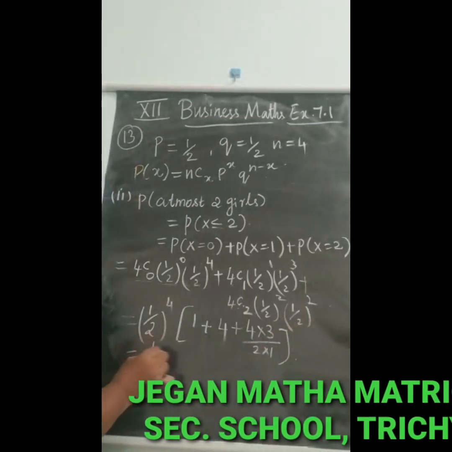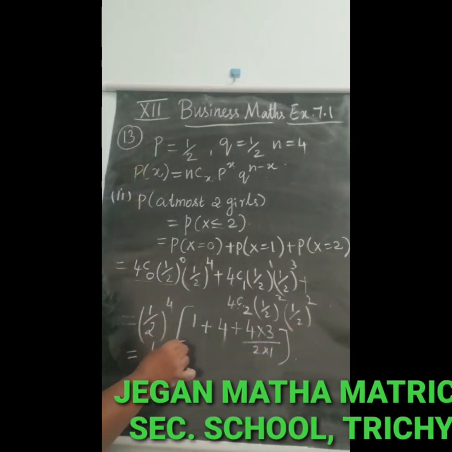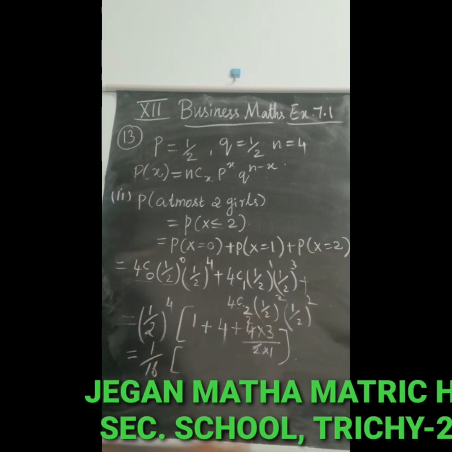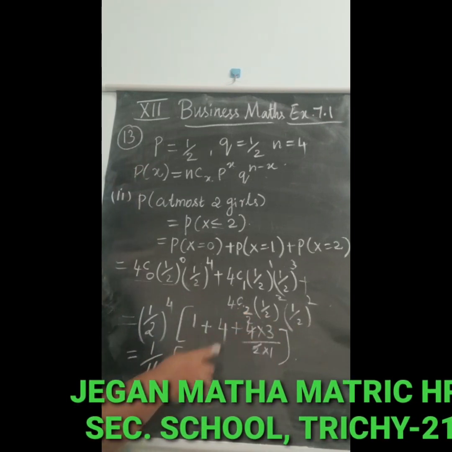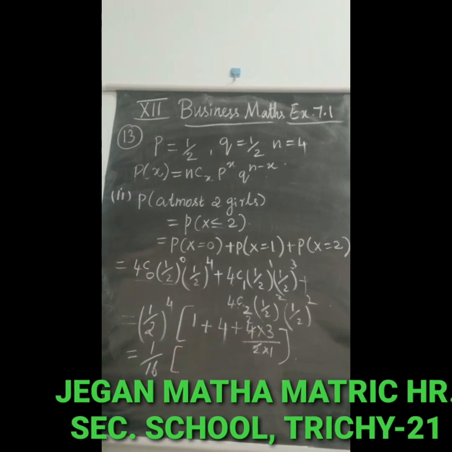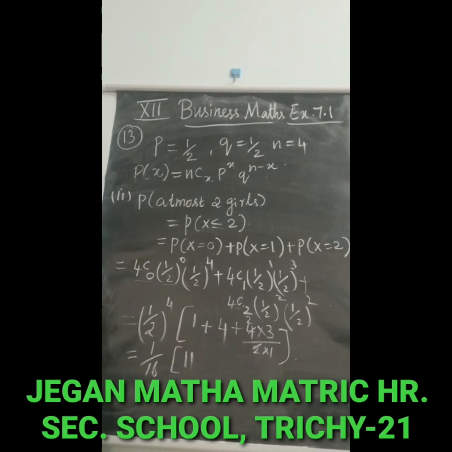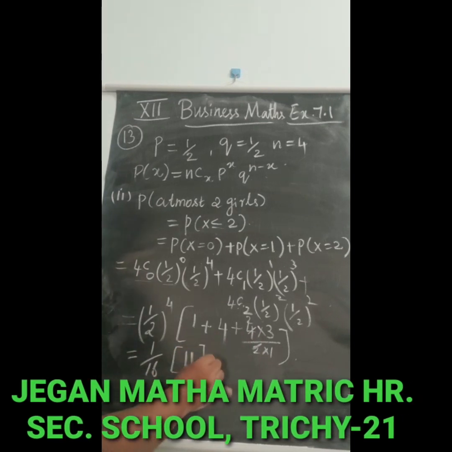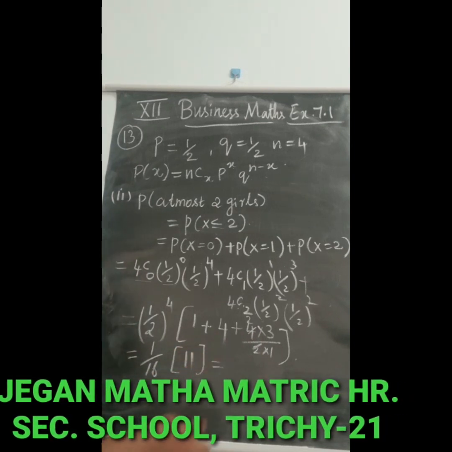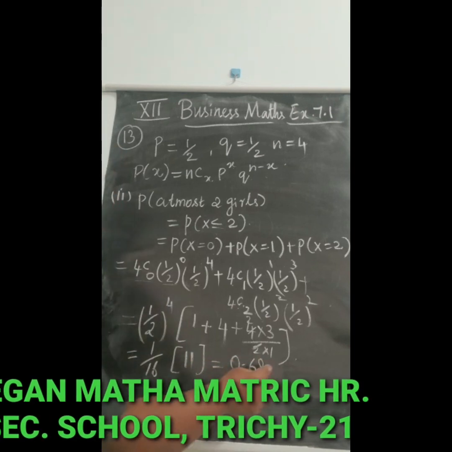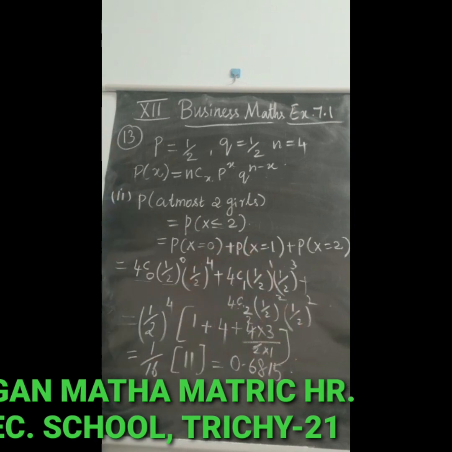So that is equal to 1 by 16 into, 3 2s are 6, 6 plus 4 is 10, 10 plus 1 is 11. So 1 by 16 into 11 we will get 0.6815.